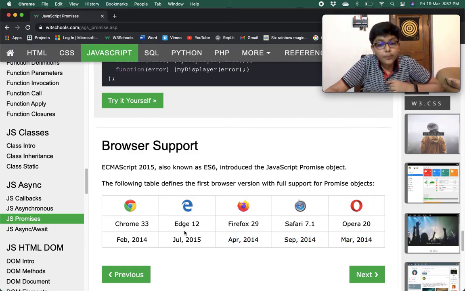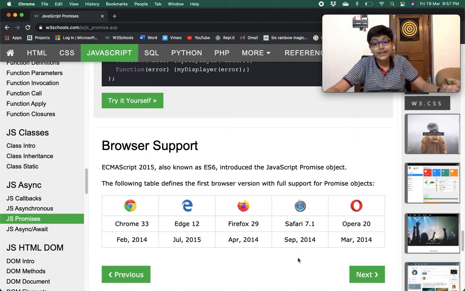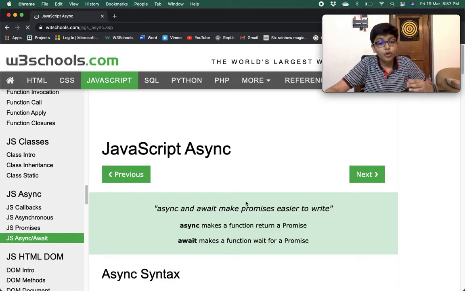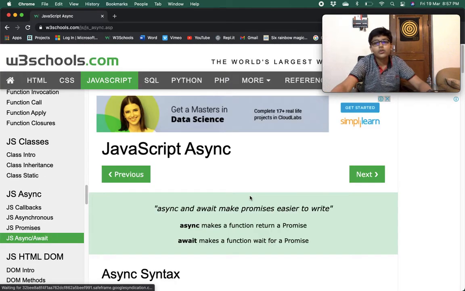So Edge 12 supported it in July 2015. Firefox 29 supported it in April 2014. Safari 7.1 supported it in September 2014, and Opera 20 supported it in March 2014. So we have just done the promises chapter, and now we are on async.